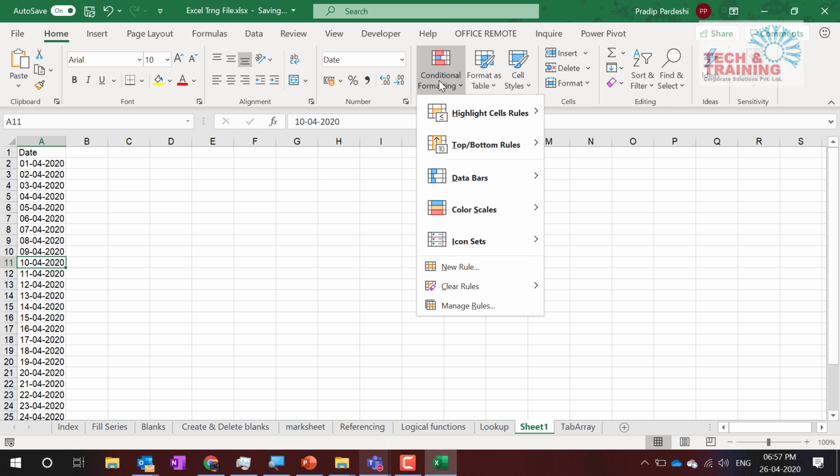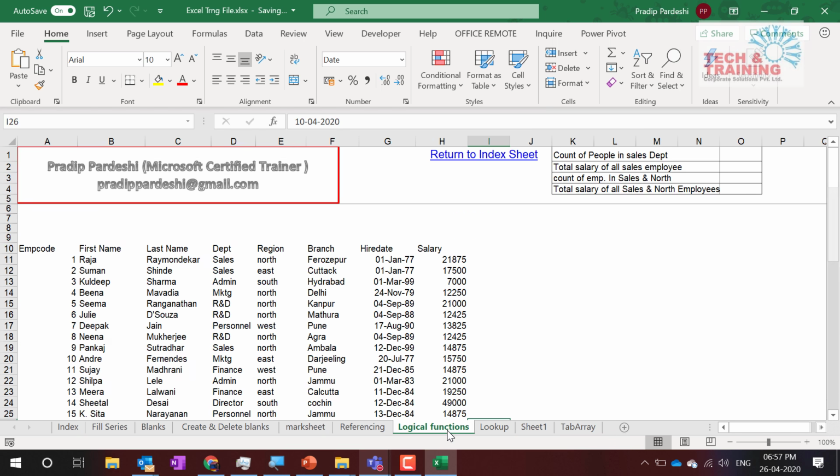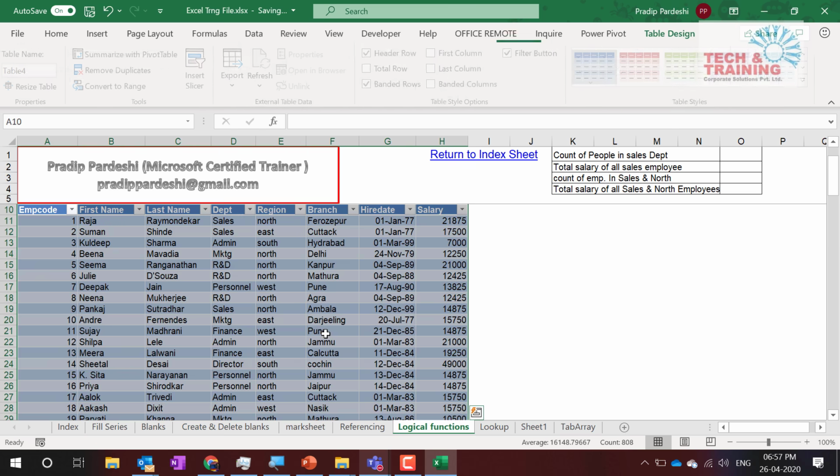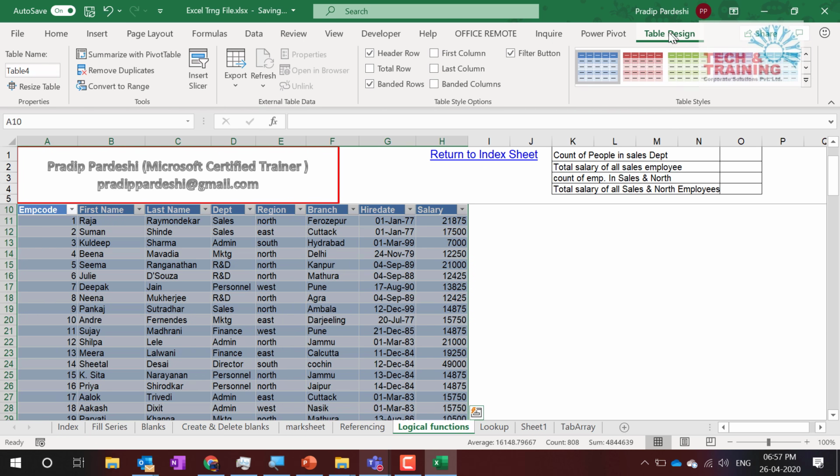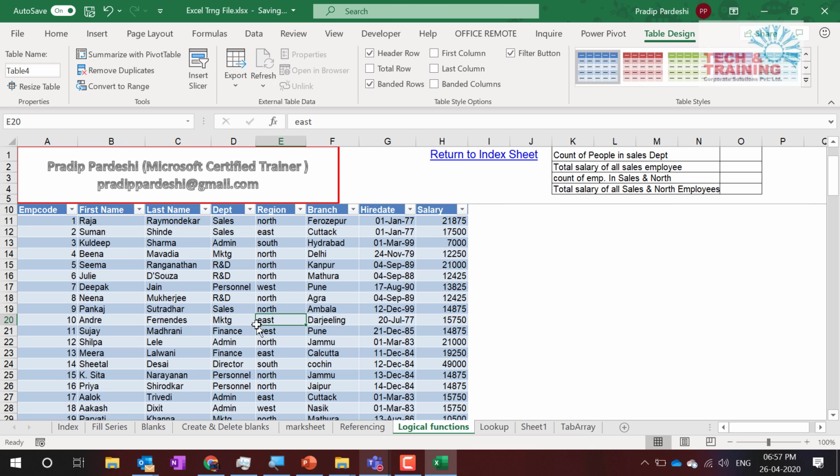How did you name the table? Was it the same as selecting the salary column and naming it salary? No. When we create a table, you press Ctrl T, and once you press Ctrl T, the Design tab opens up, and here you have to add the table name. That is how you have to do it.